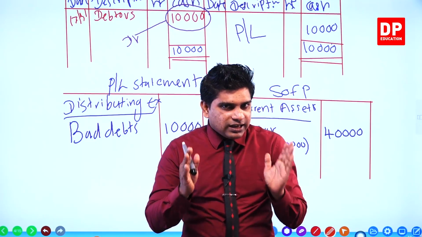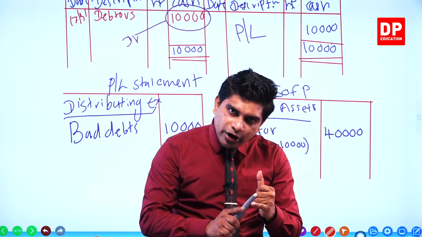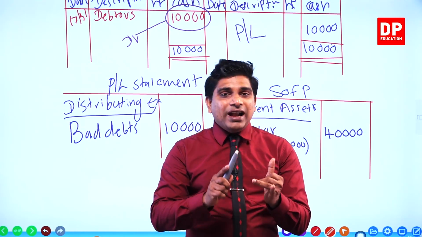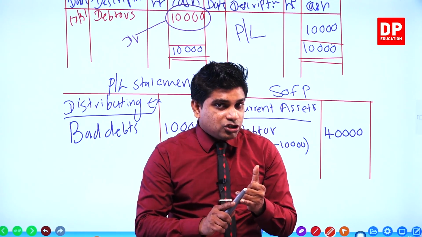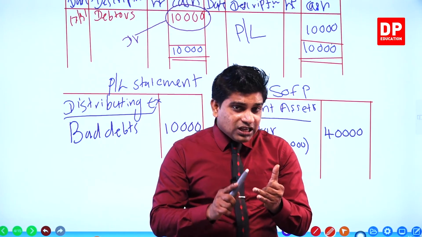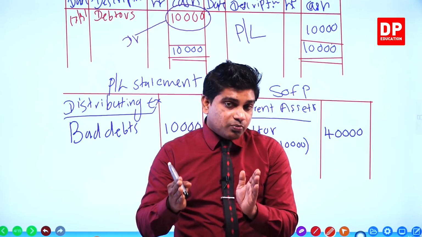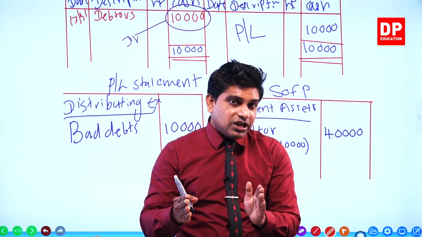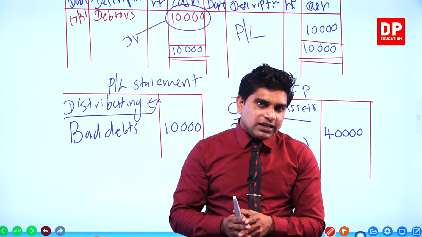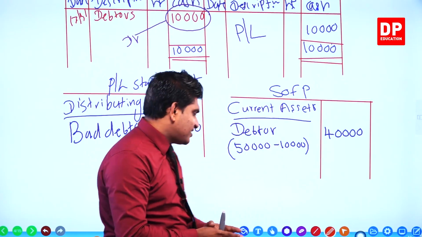Finally, the double entry for the bad debts is: bad debts account debit, debtors account credit. Bad debts we write under the distributing expense category. Debtors, after removing the bad debts portion from the previous debtors, the net debtor value you write under the current assets in the statement of financial position, right?